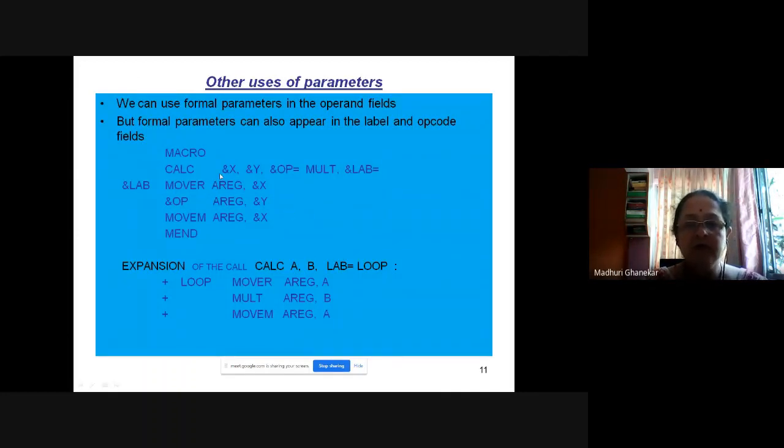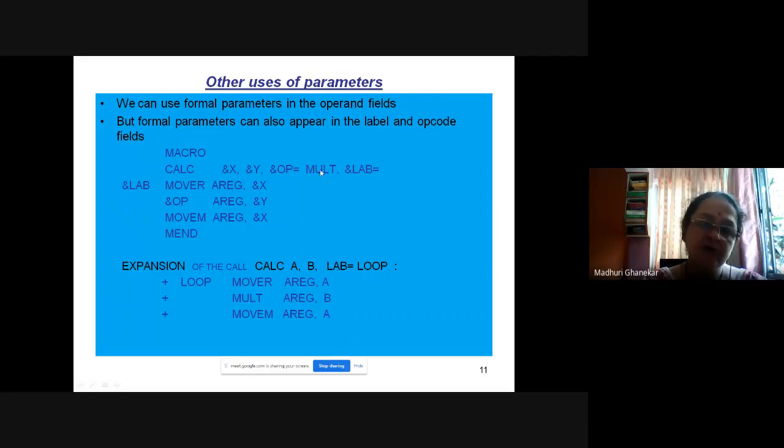This is the macro which is showing you some other uses of parameters. It means that it is not necessary that you should use parameters only in the second and the third column, that is, as the register operand or as the memory operand. This is showing you that &OP = MULT. That is, you can also use parameters for the mnemonics.